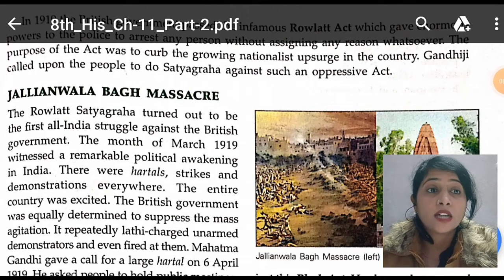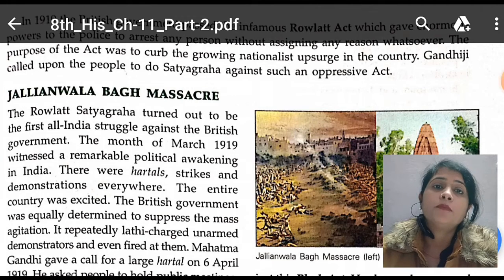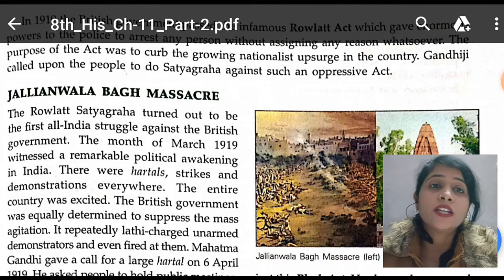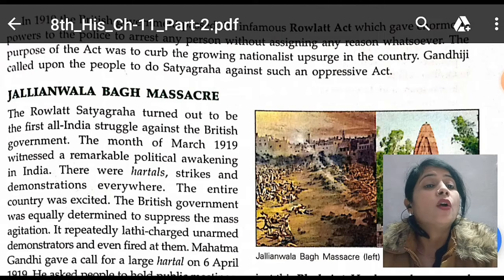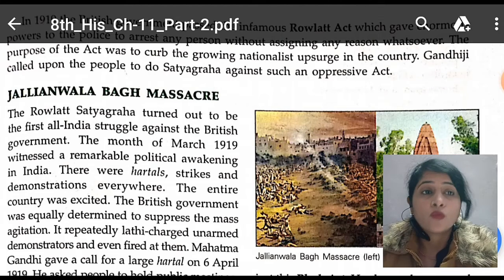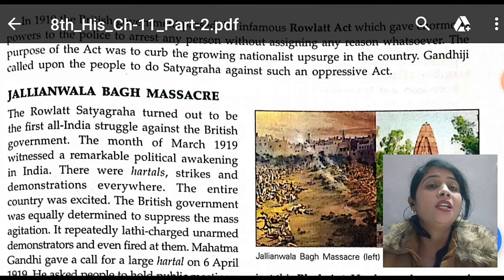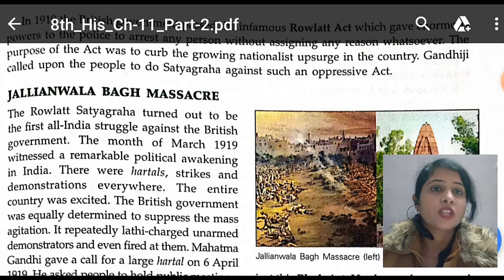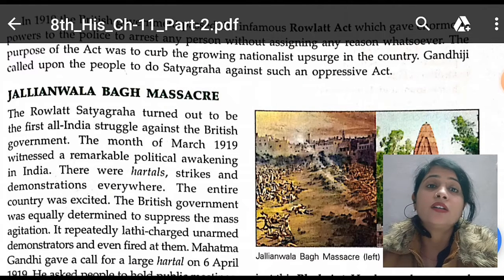Now we start our next topic, the Jallianwala Bagh massacre. The Rowlatt Satyagraha turned out to be the first all-India struggle against the British government. When the Rowlatt Satyagraha occurred, all India came together against the British government. The month of March 1919 witnessed a remarkable political awakening in India.